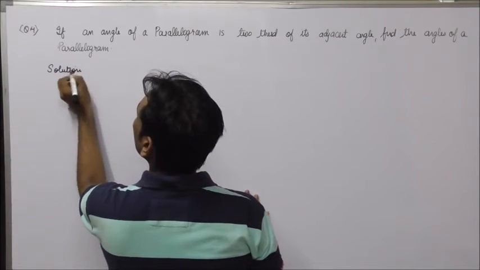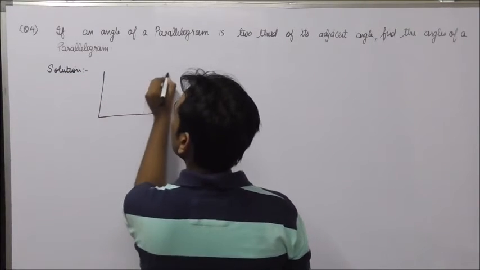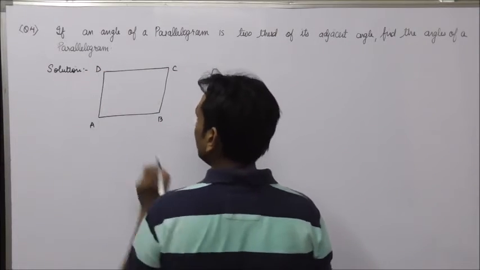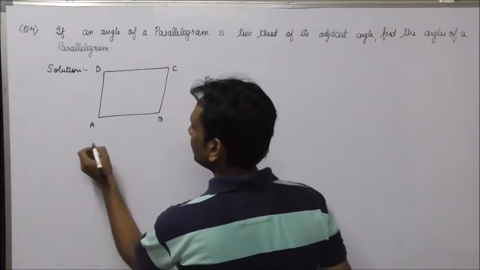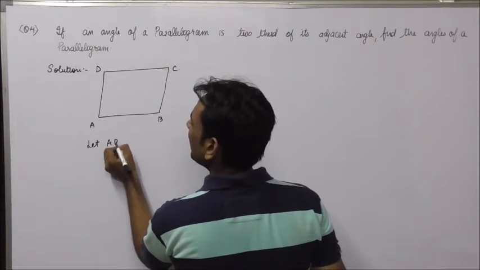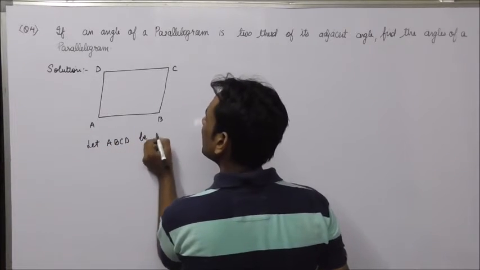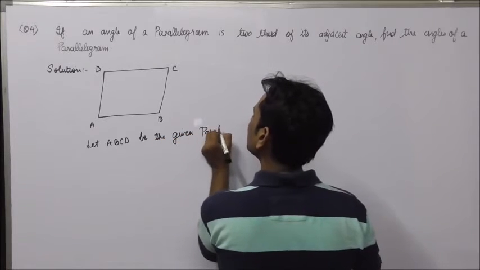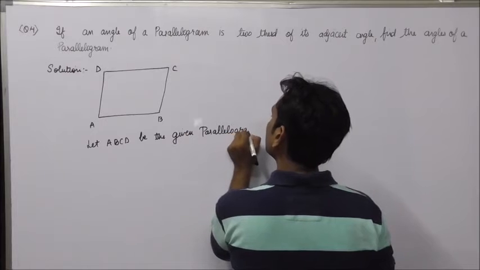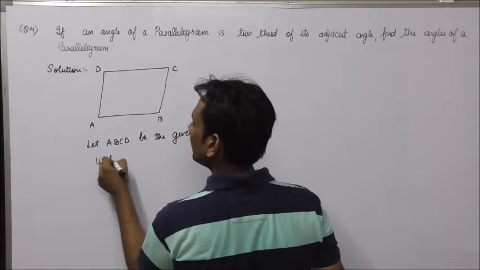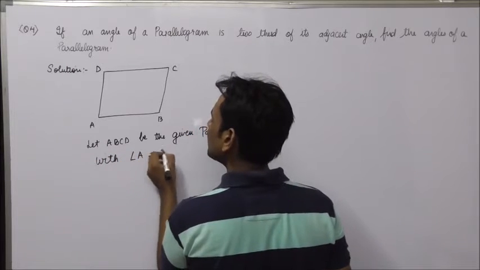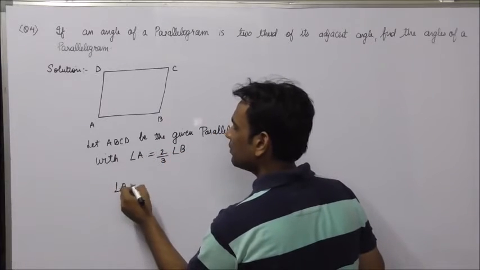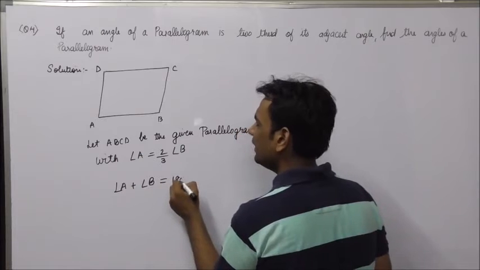Solution. Okay, so let us assume ABCD is the given parallelogram. Let ABCD be the given parallelogram, with angle A being 2/3 of angle B. Now A plus B is 180 degrees.